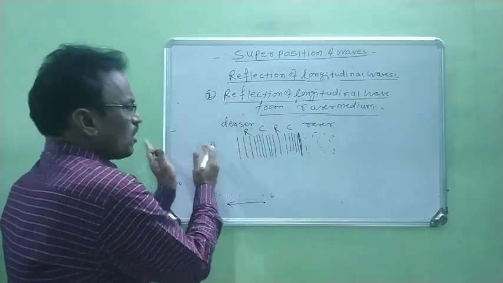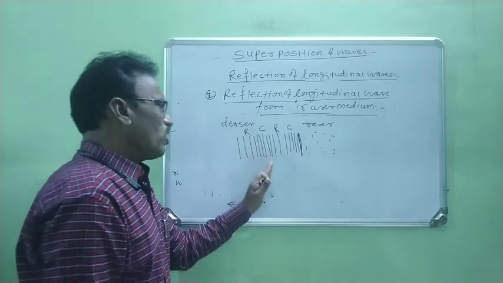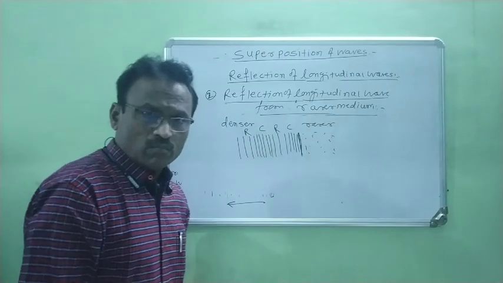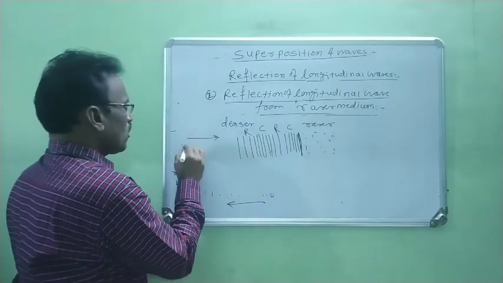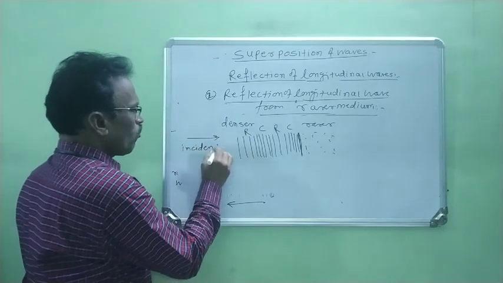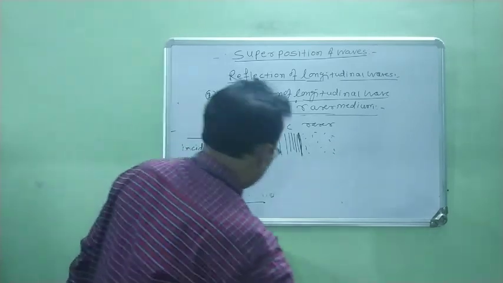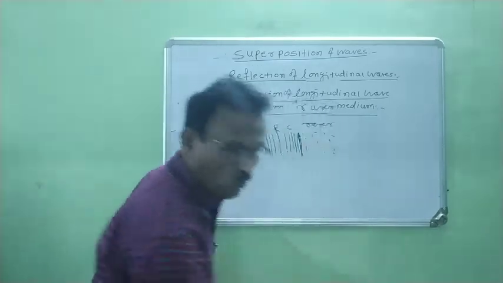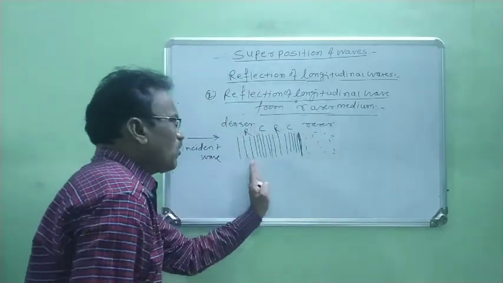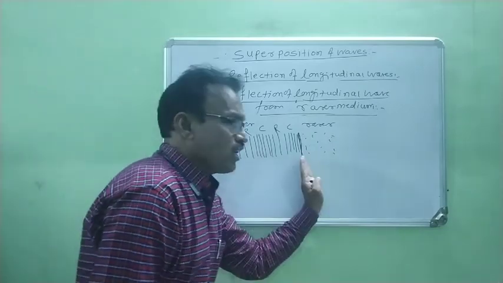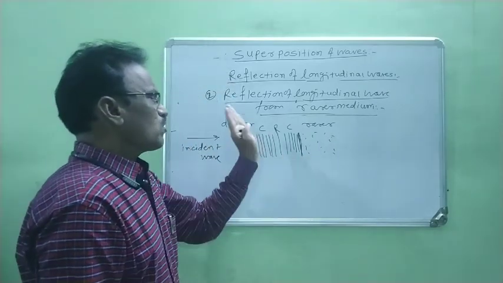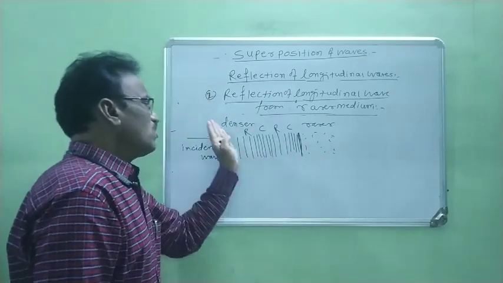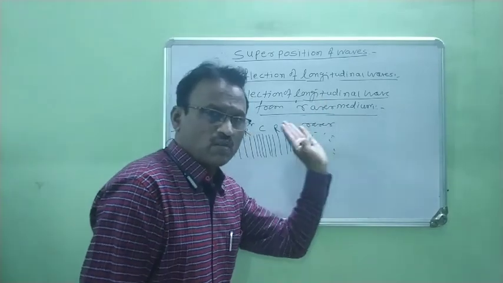Now we consider first a longitudinal wave. This longitudinal wave is traveling through this denser medium. Therefore, this wave is an incident wave, right? Now, as this longitudinal wave is traveling through this denser medium, these compressions and rarefactions are alternately traveling from this denser medium towards the rarer medium, right?